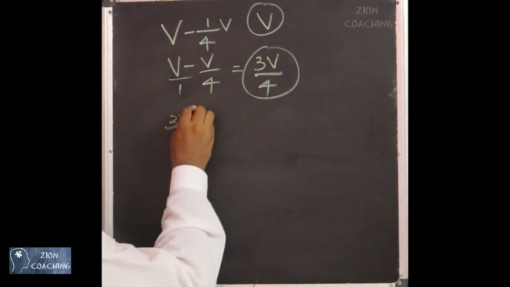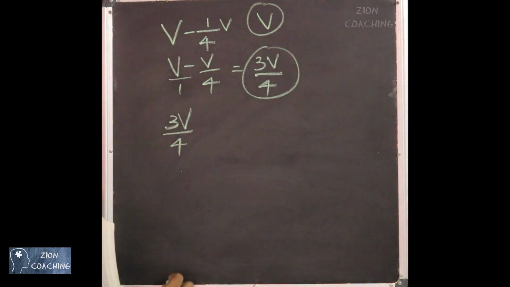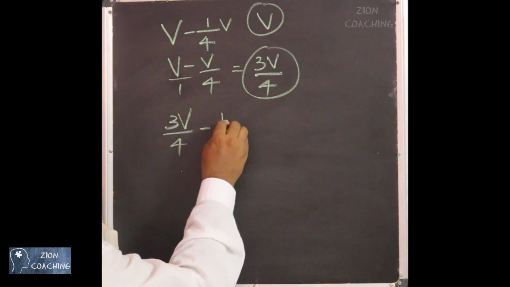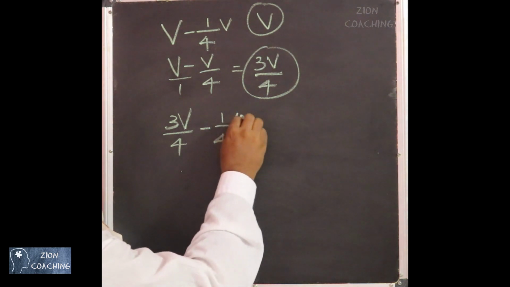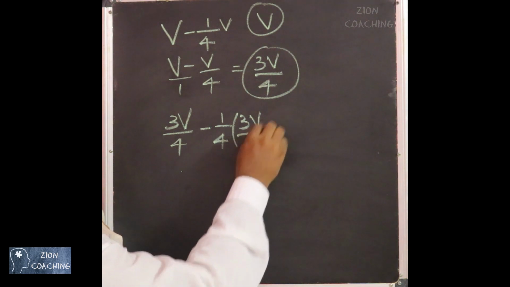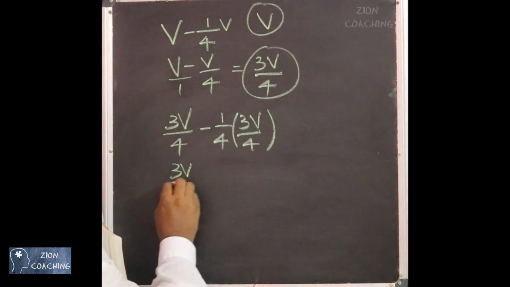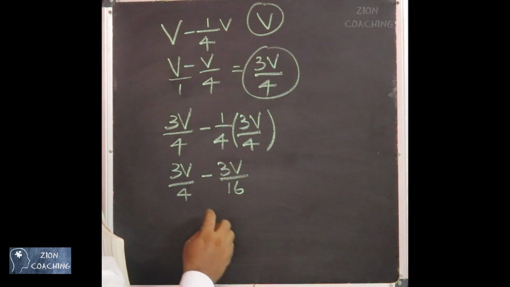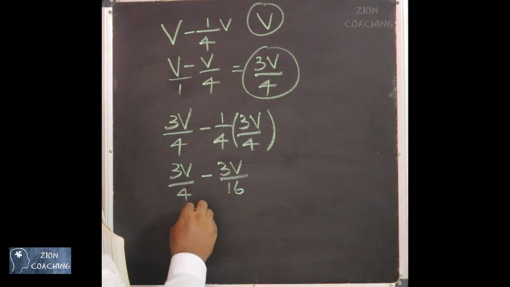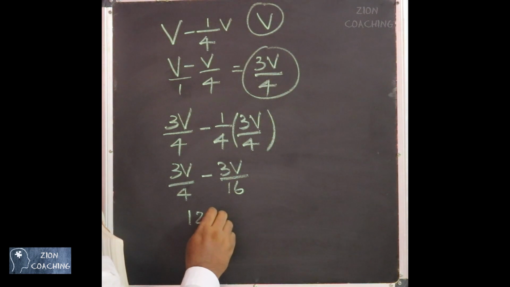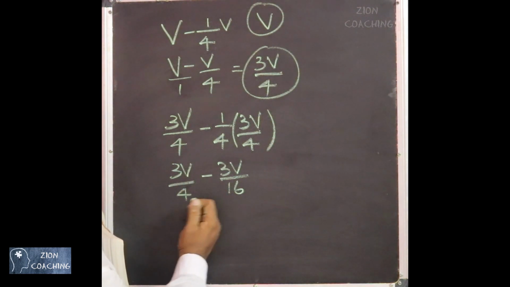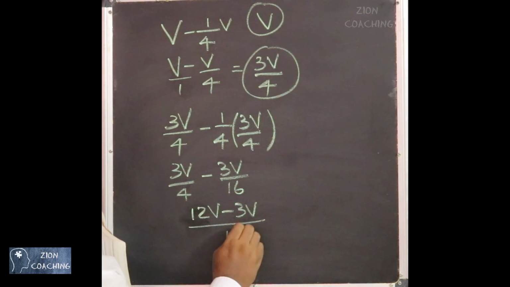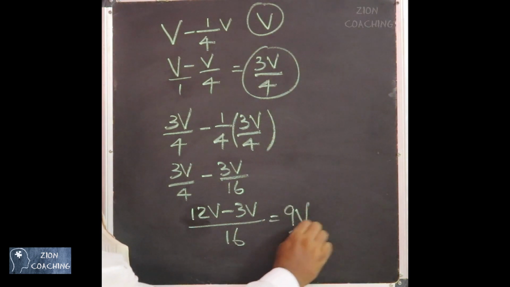Now from this 3V by 4, again they are going to remove 1/4 of this volume, not the total volume. So they are going to remove 1/4 of 3V by 4. So you will have 3V by 4 minus 3V by 16. When you take LCM, you will have 12V minus 3V by 16, that is 9V by 16.